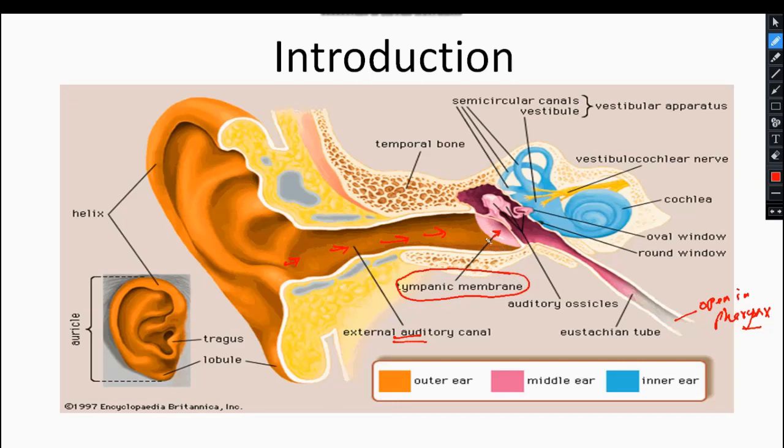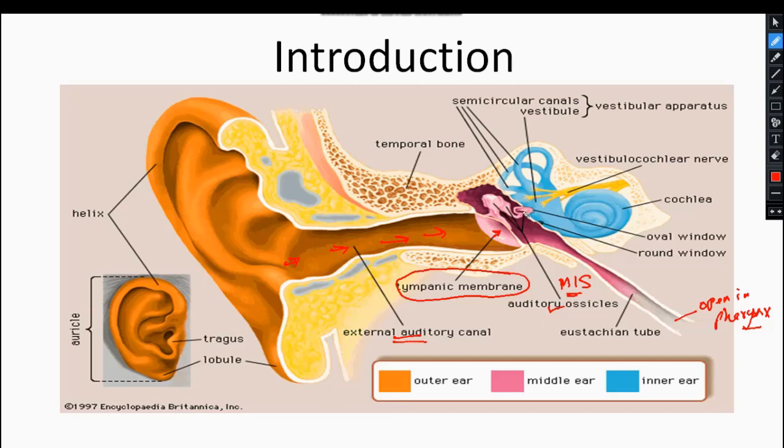This sound wave, having mechanical energy, passes through the membrane to the ear ossicles: malleus, incus and stapes. The stapes is here, over this window, which is the oval window.